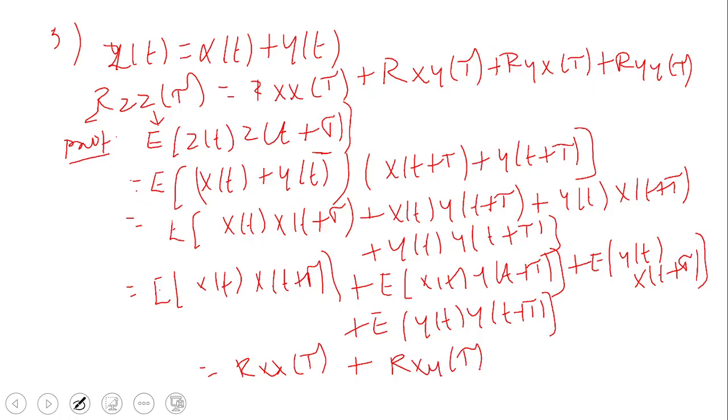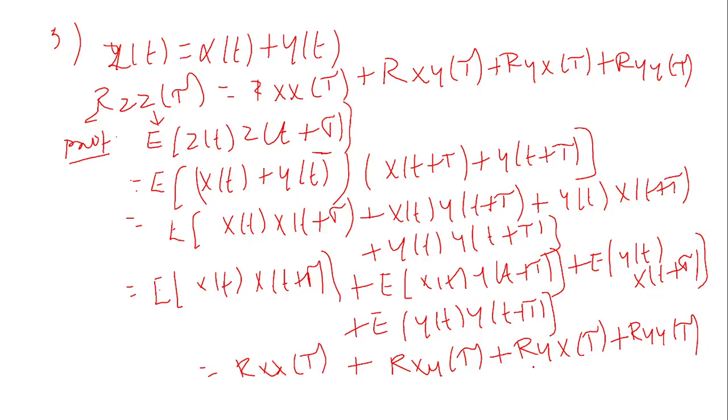First we are having x, then y. Next we are having first y, then x. So Ryx of tau plus yy, both are y's, Ryy of tau. See, very simple. Only we are writing the formula of autocorrelation, just multiplying and again writing. So this is one of the properties of the autocorrelation function.